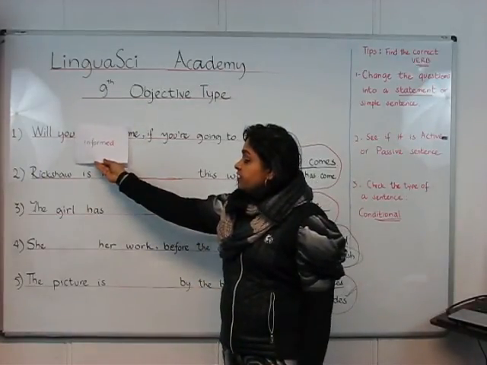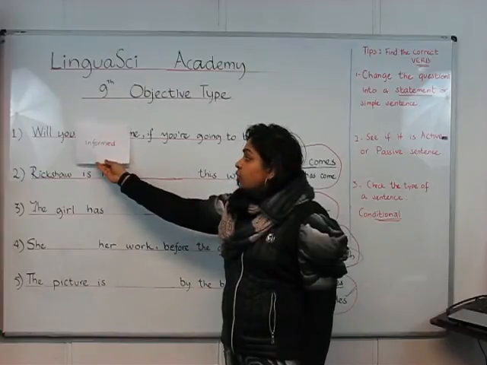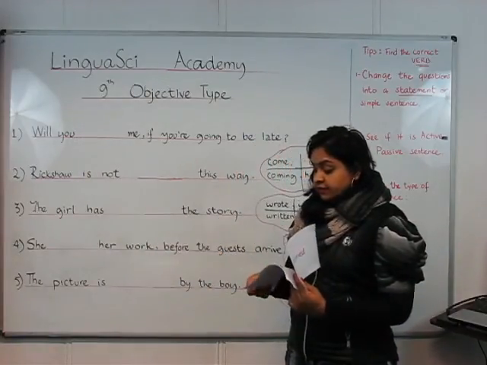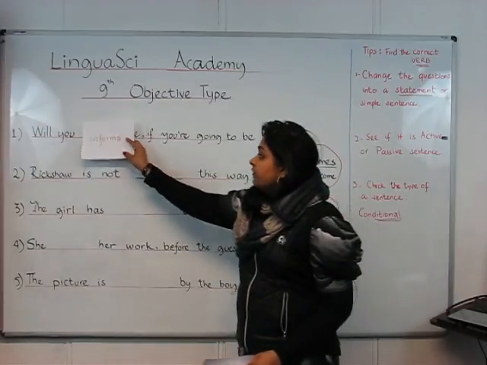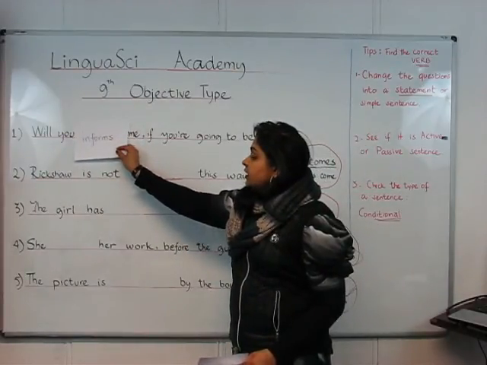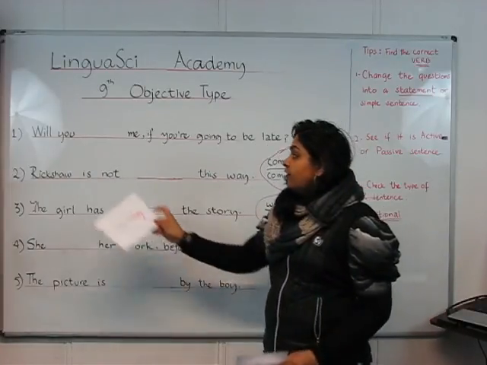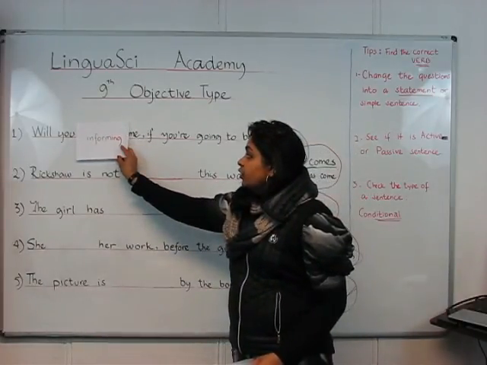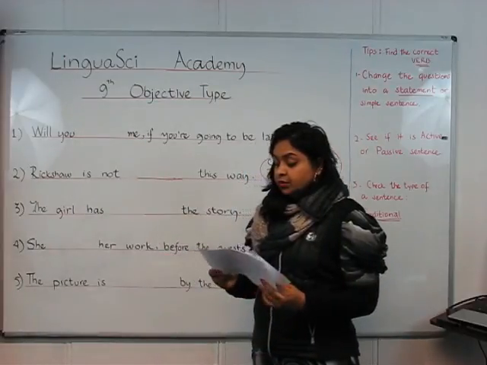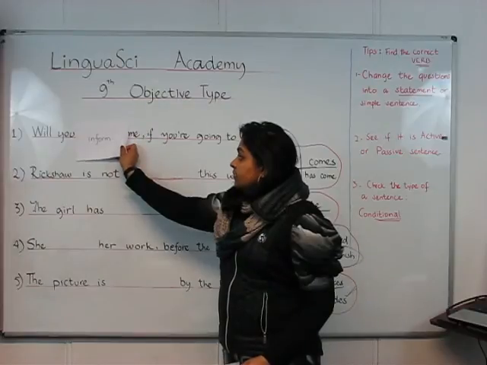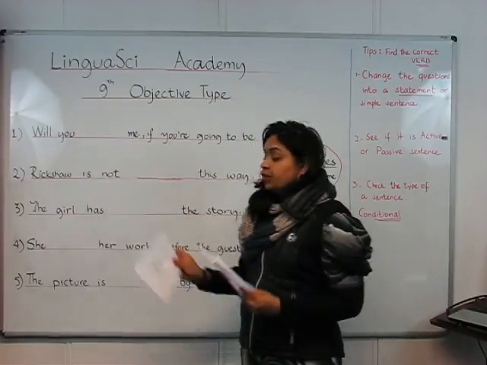The first one is informed. Will you inform me if you're going to be late? Will you informs me if you're going to be late? Will you informing me if you're going to be late? Or will you inform me if you're going to be late?